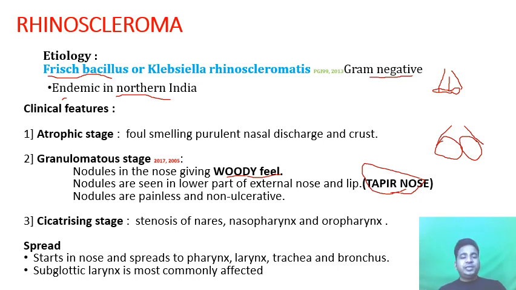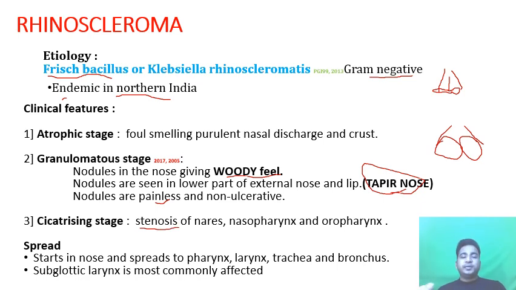So nodules are seen in the lower part of the external nose and the lips, giving the appearance of tapir nose, and it has a woody hard feel. Generally, these nodules are painless and non-ulcerative. Non-ulcerative means if you touch, it would not bleed suddenly. So these are painless and non-ulcerative nodules. Then comes the cicatrizing stage. What happens in this stage? Stenosis of the nose, nasopharynx or oropharynx will occur, leading to blockage of the airway. So in the third stage, it will get stenosed.